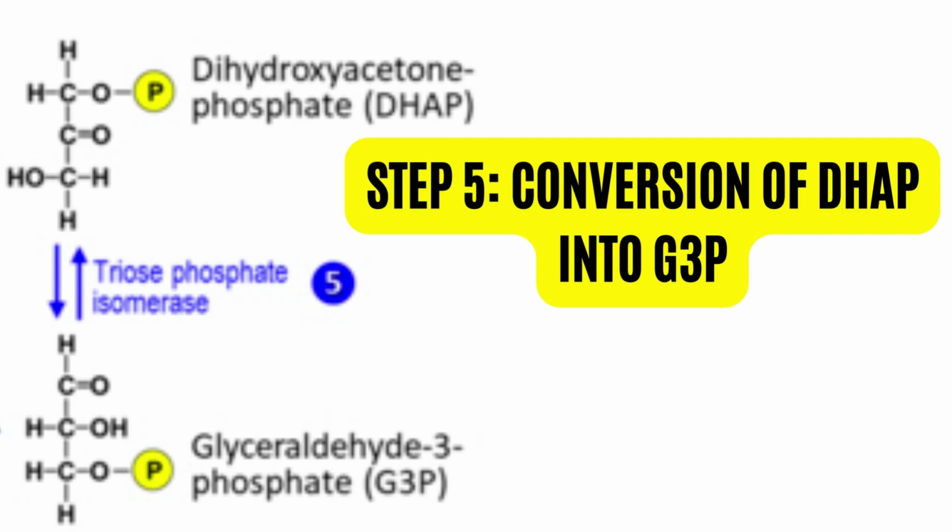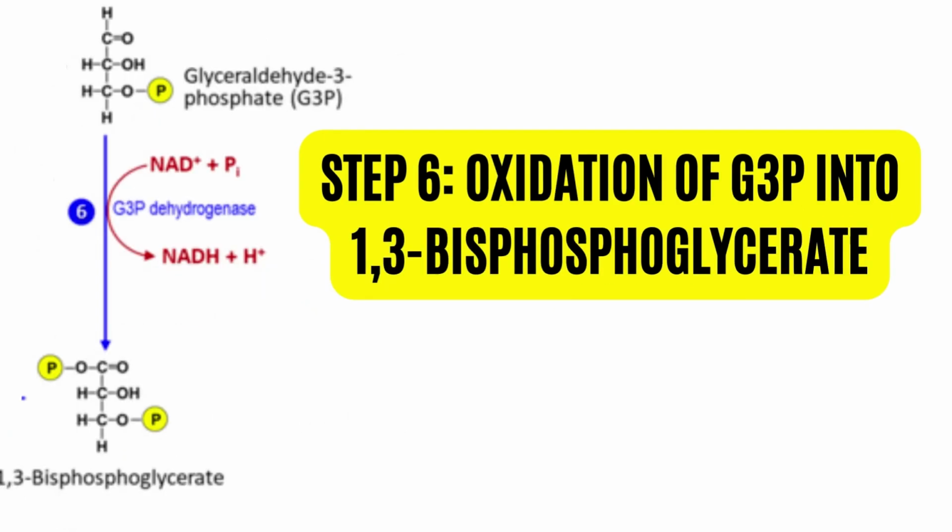Steps 1 to 5 are referred to as the energy investment phase because 2 molecules of ATP are used. Remember now you have 2 molecules of glyceraldehyde 3-phosphate. Why? If you know the answer, comment below. Now, using 1 molecule of glyceraldehyde 3-phosphate, we enter the next step.